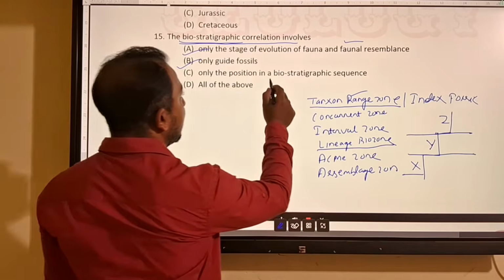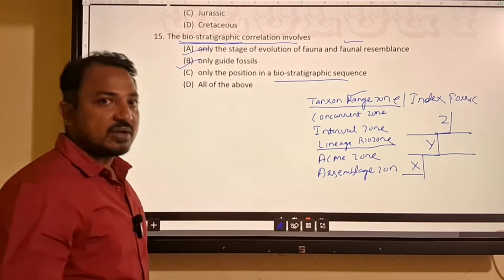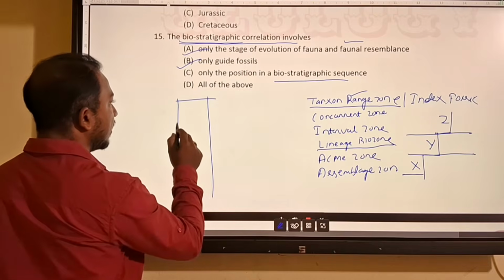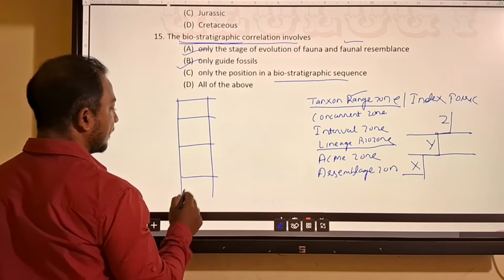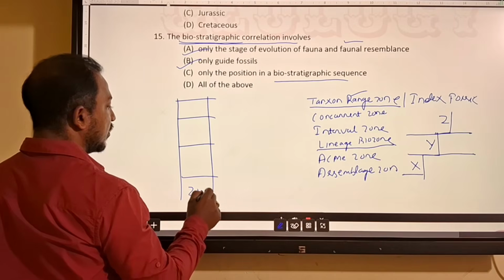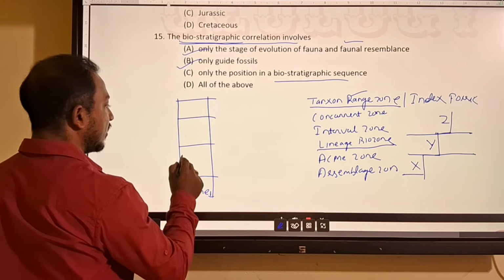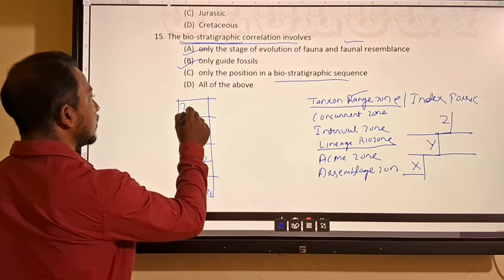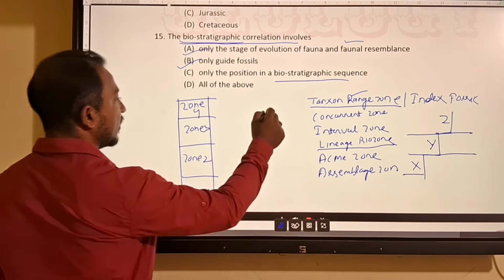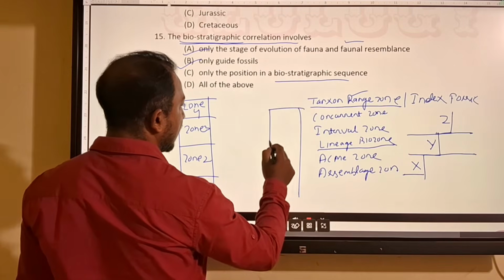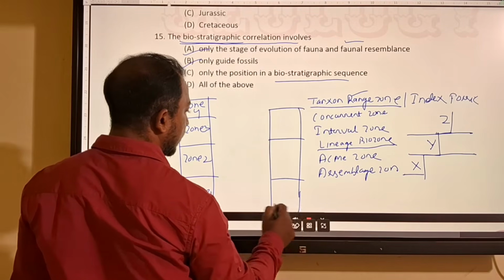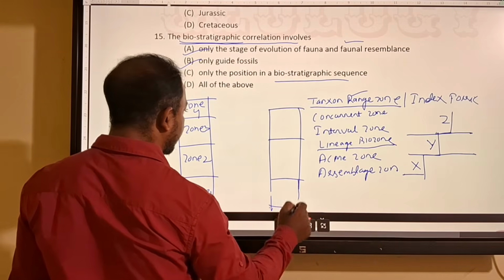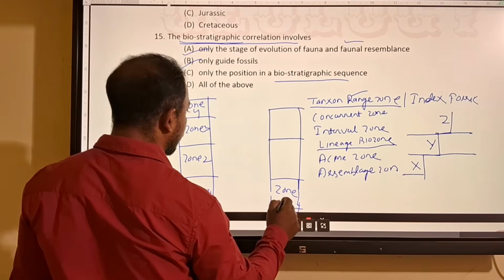Only the position in biostratigraphic sequence can also be considered, like in regions you are finding zone 1, zone 2, zone 3, zone 4. In this region, suppose you are finding this is zone 2.